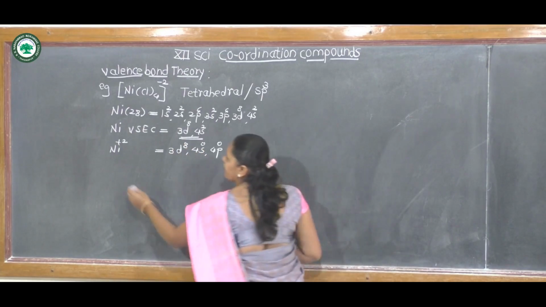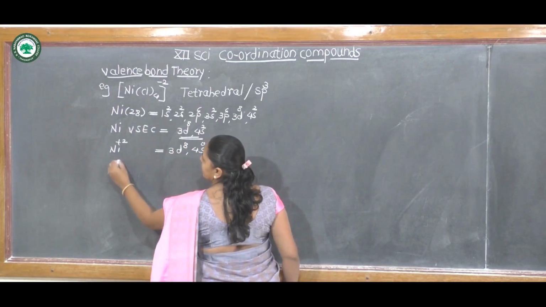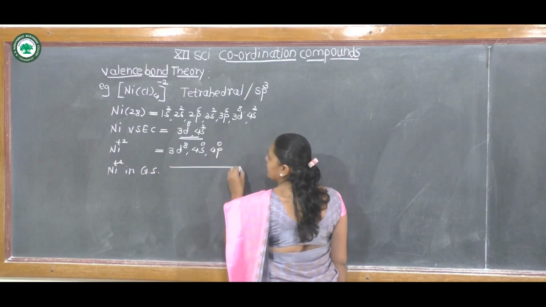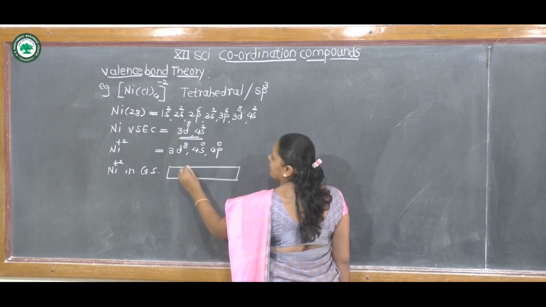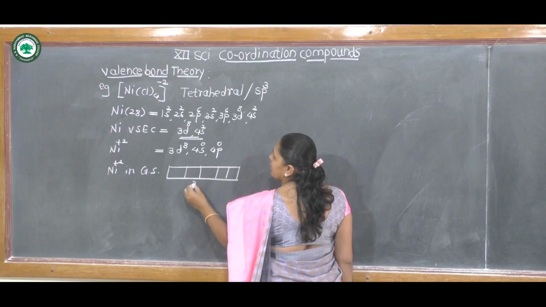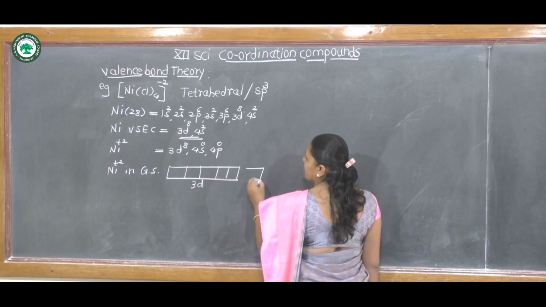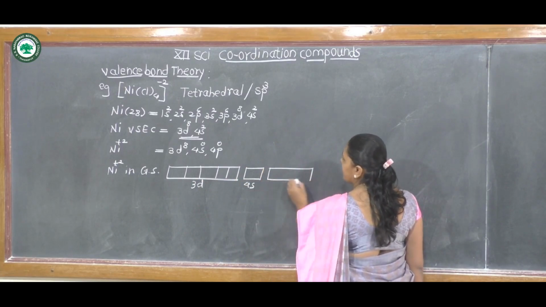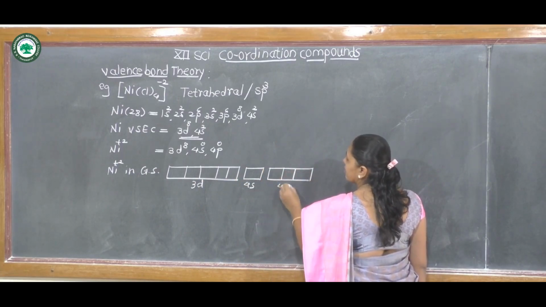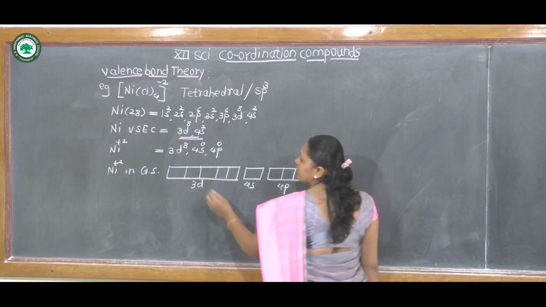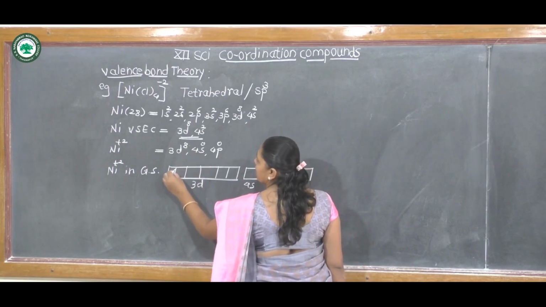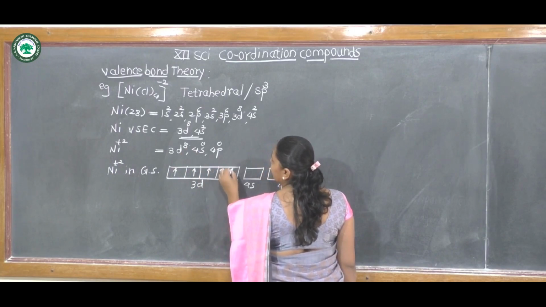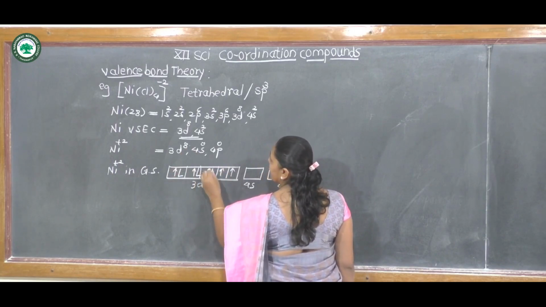Now nickel +2 in ground state: this is the 4s orbital and this is the 4p orbital. In the 3d orbital there are 8 electrons, 1, 2, 3, 4, 5, 6, 7, 8.